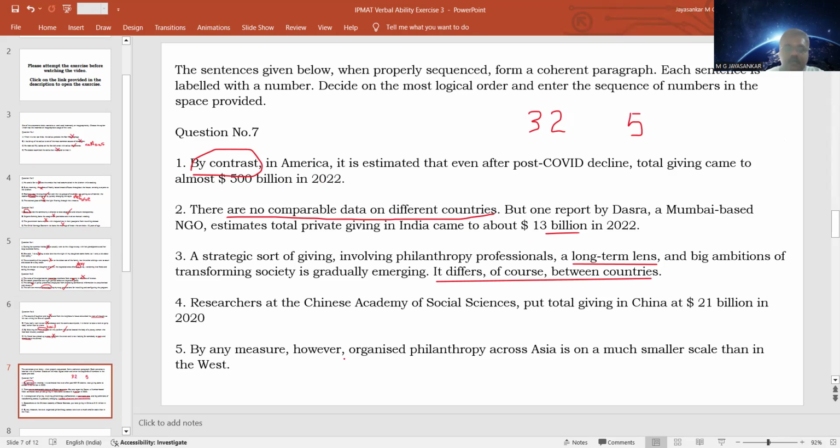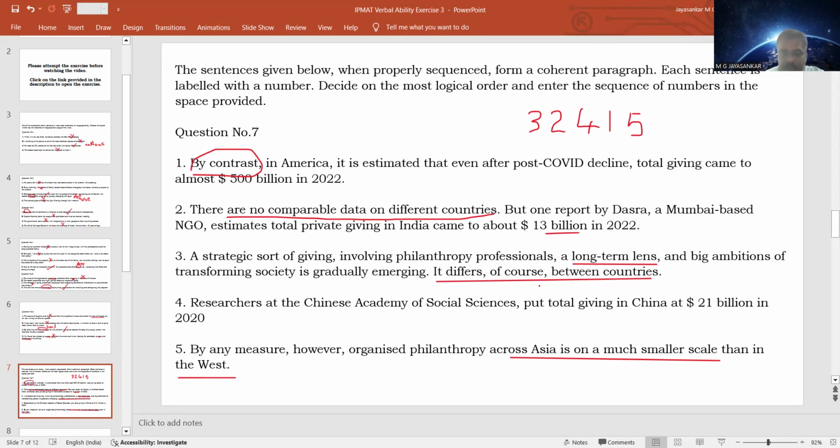That is why, in the last concluding sentence, Asian countries are donating on a much smaller scale than in the West. So what can we see as a probable answer? After that, we can say four is the next one. It talks about China. Then, by contrast, in America it is $500 billion. That is why philanthropy in Asia is on a much smaller scale than in the West.